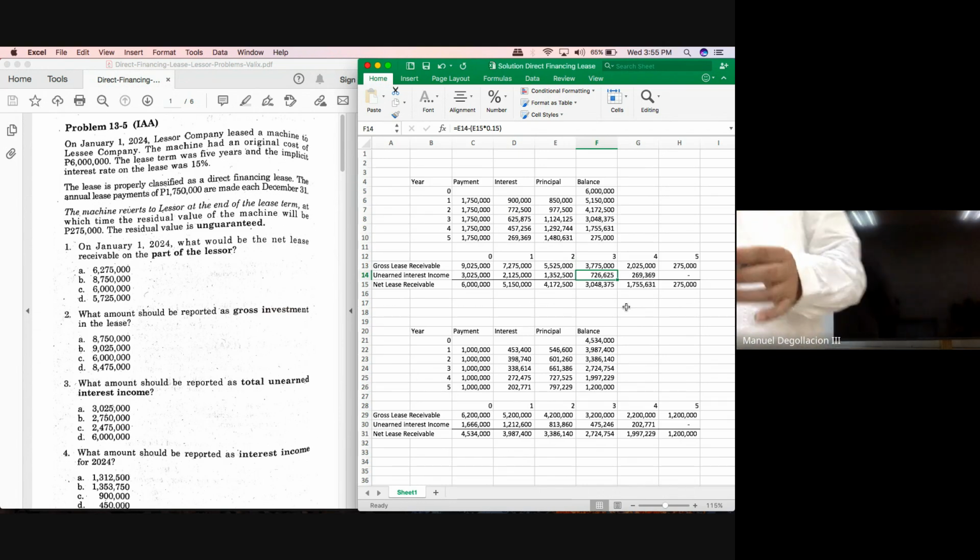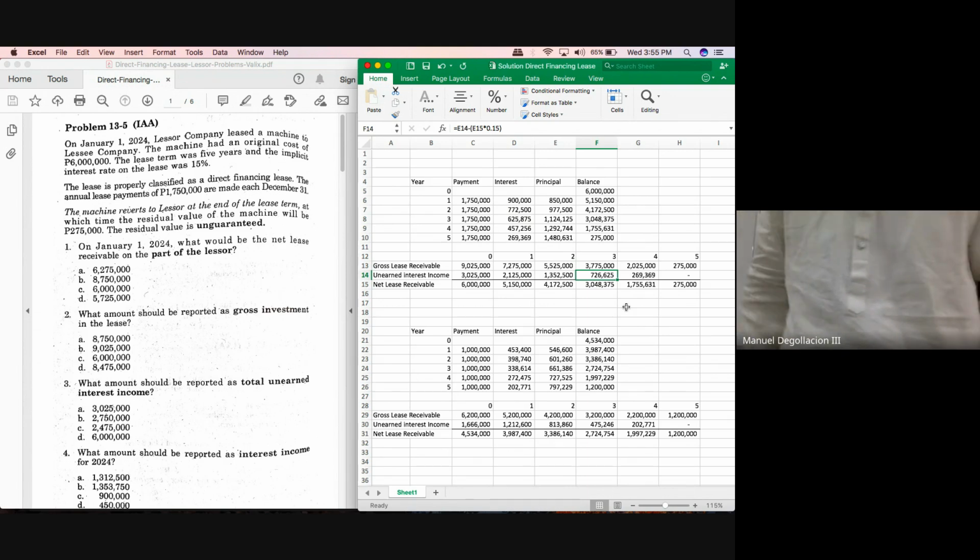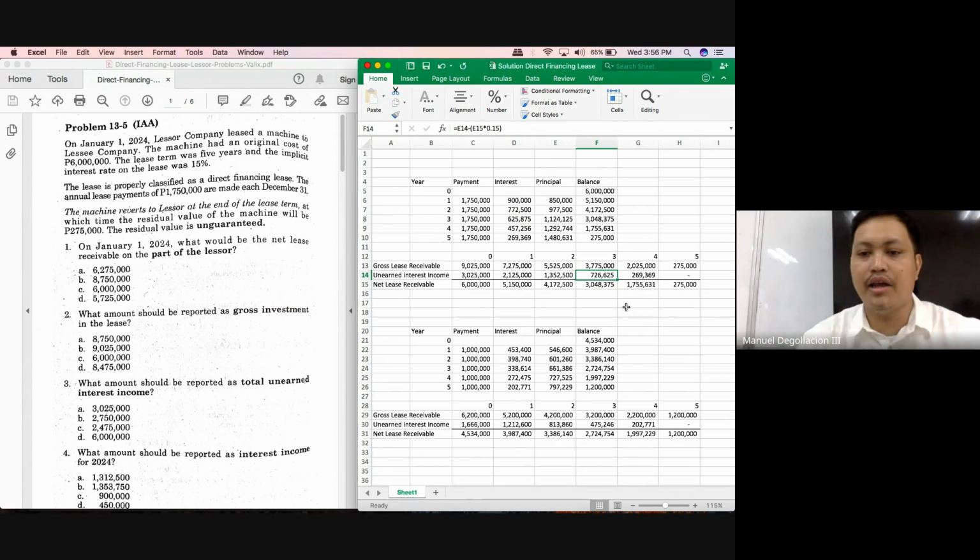Using the alternative solution, class. Gross receivable after the third year was 3,775. And because we received payment of 1,750,000, the gross receivable after year 4 is 2,025,000. Next, determine the remaining unearned interest income.